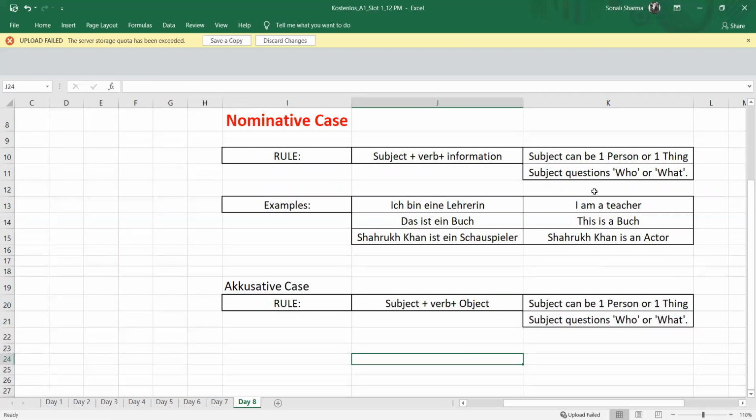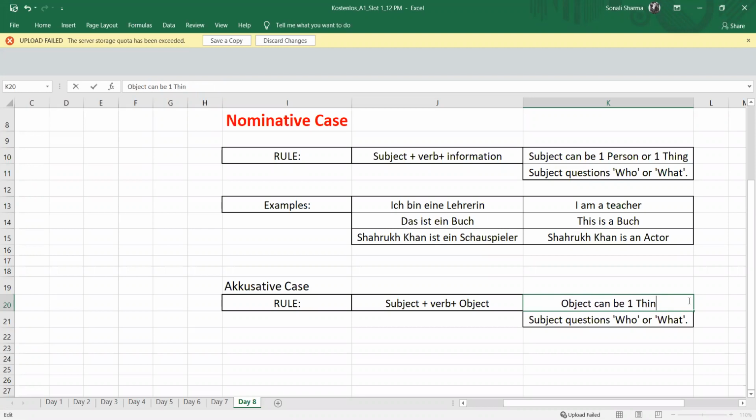Now, the subject can be either one person or one thing, so this will remain the same. If I talk about the object, the object has to be a second person, or it can be one thing also.